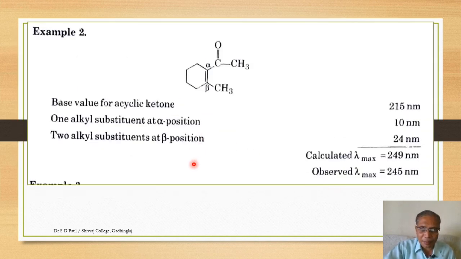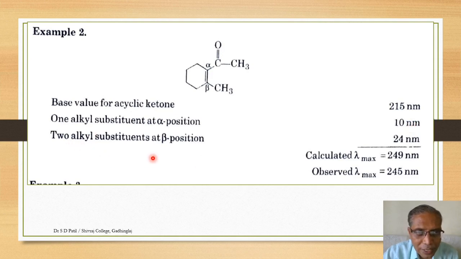Let us consider this example. This is again a ketone. It is not a cyclic ketone. So the carbonyl group is there and the double bond is in conjugation. So the base value is 215. Then see the carbons. This is alpha carbon. At the alpha carbon there is one ring residue, one alkyl substituent at the alpha position, an increment of 10.